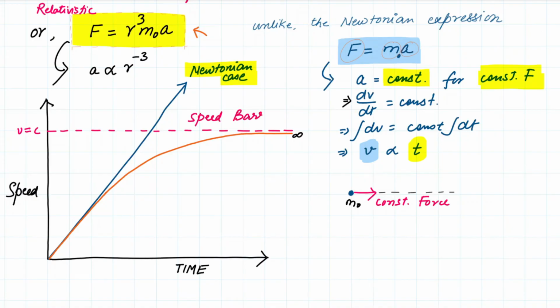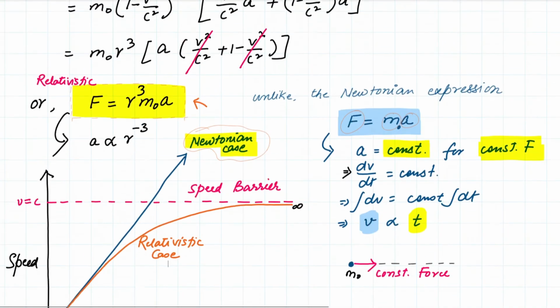Or we can say this is the speed barrier in the universe, that even if you provide a constant force to a constant rest mass object, over a long period of time, its velocity is never going to reach the speed of light, which is not the case for the Newtonian scenario. You see, for the Newtonian case, that's not going to happen. But for Einstein's relativistic case, this is something completely different. So as you see, the nature of the force is something like this. However, I want to include something before I conclude the video.